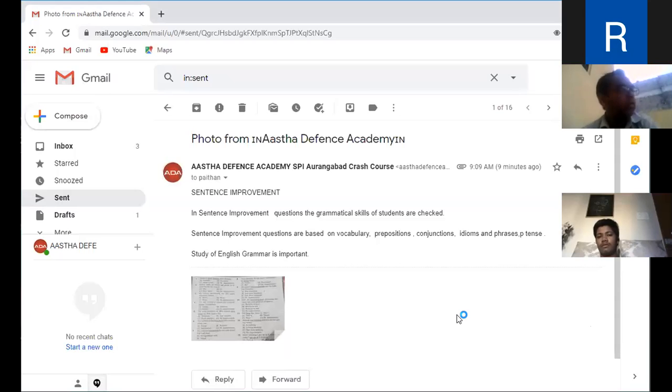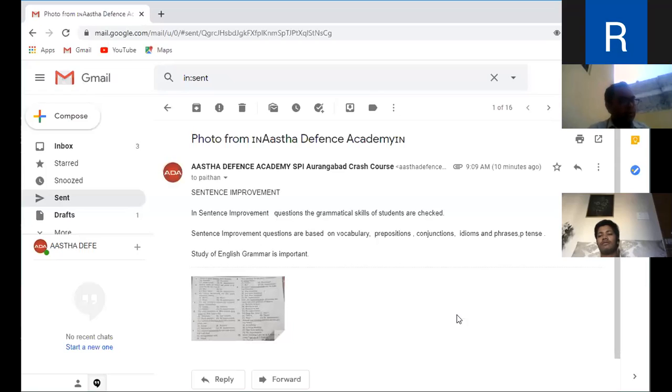Then parts of speech: noun, pronoun, adjective, verb, adverb, then preposition, conjunction, interjection.